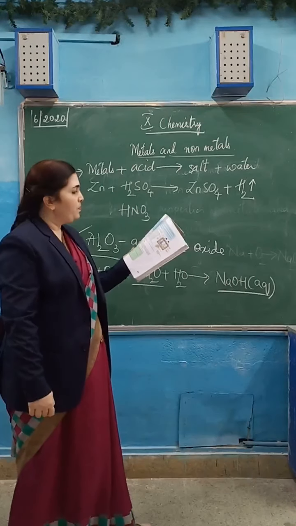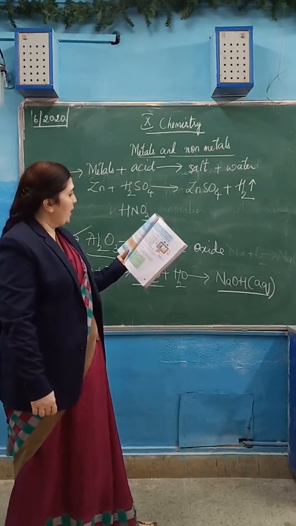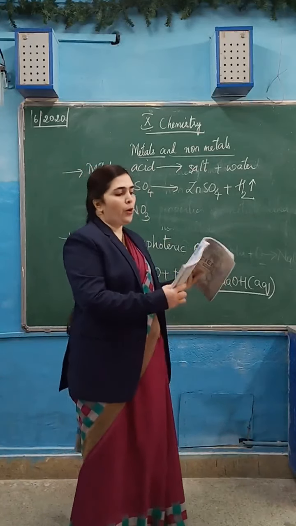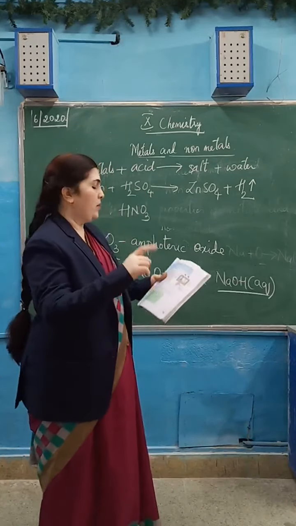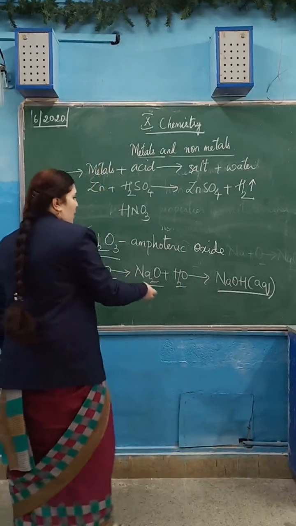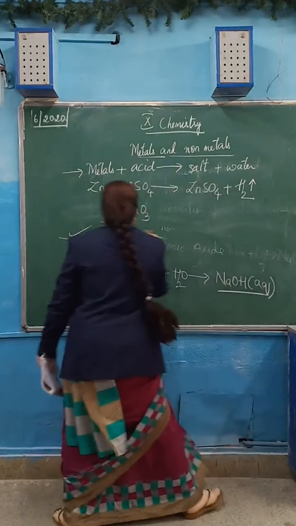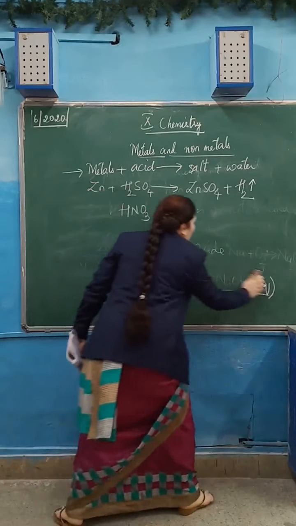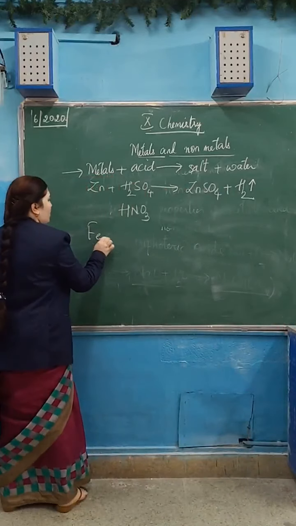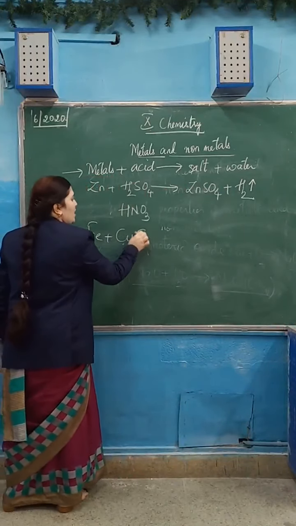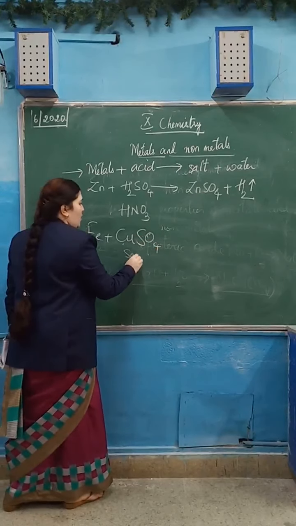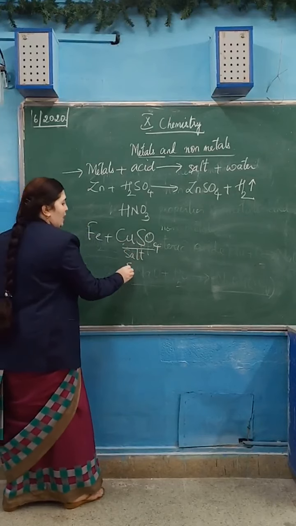Okay, the diagrams. Now you can see here how metals react with solution of other metals. That is also important here. For example, iron reacts with the other metal which is in the solution form. CuSO4 is a salt solution. Copper sulfate solution it is.